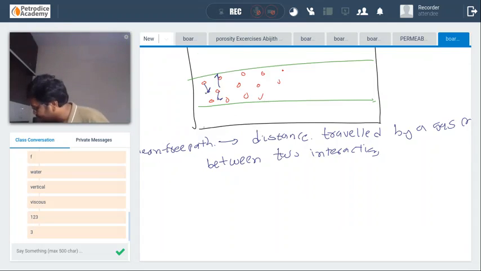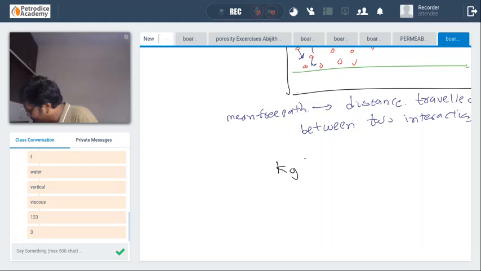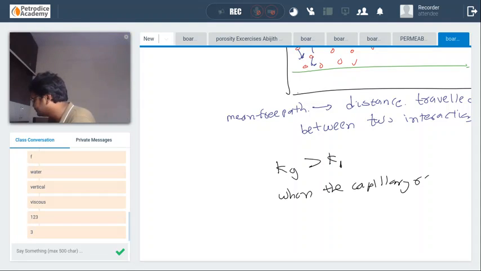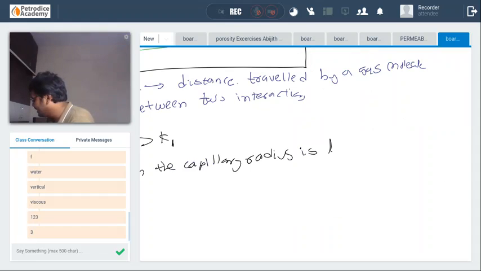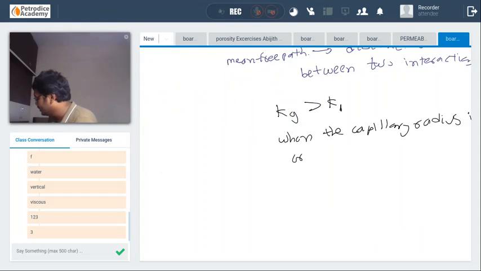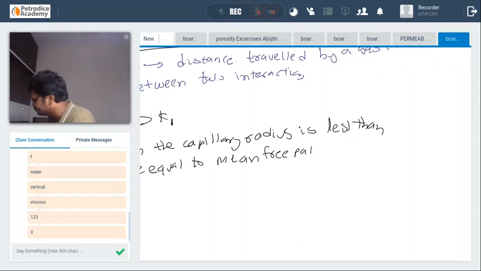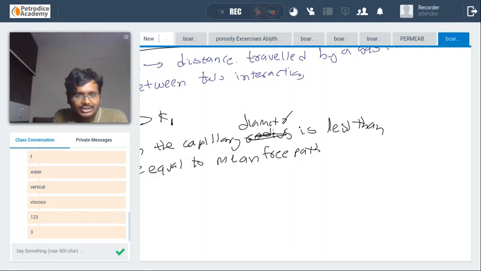And remember this, guys: Kg will be greater than KL when the capillary diameter is less than or equal to the mean free path. This Klinkenberg effect will come into play when the capillary diameter, not radius, just diameter, is less than or equal to the mean free path.